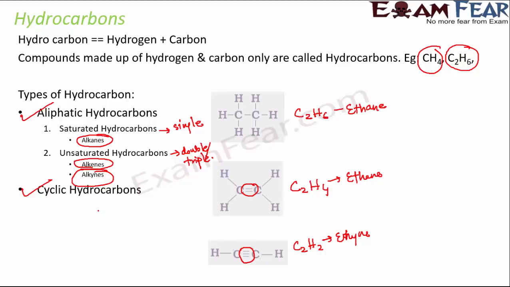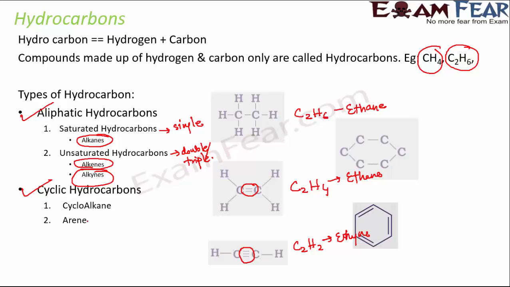Now if we go to cyclic hydrocarbons, they are of 2 categories. One is cycloalkane. That means they are alkane in the sense they have only single bonds, but they are in the form of a circle. So that's why they are cycloalkane. Like here if you see, it has 1, 2, 3, 4, 5, 6 carbons, and it is in the form of a circle. So this is cycloalkane.